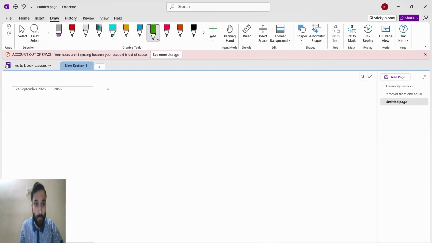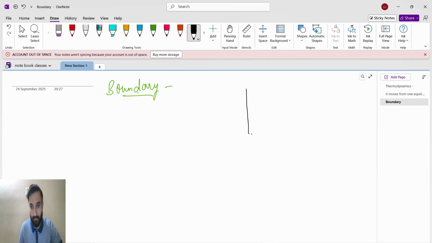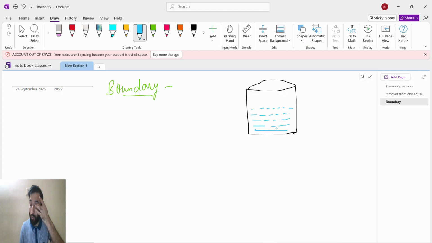Now the next important thing we'll talk about is the boundary. Boundary is nothing but, suppose I take this beaker and fill it with water. Now I am observing this water, so this water is our system. Other than water, whatever things are outside, that is the surroundings.